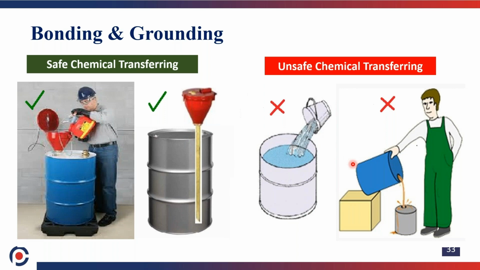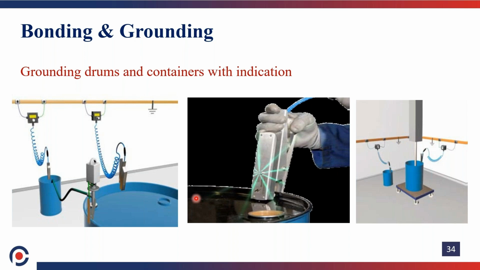In the second drawing also, we should not pour directly. This is unsafe. We need to use this funnel for safer pouring of liquid. Then grounding of drums. The major problem is we need to fix the earthing clamp properly on the surface of the barrel. We need to use proper earthing clamps.